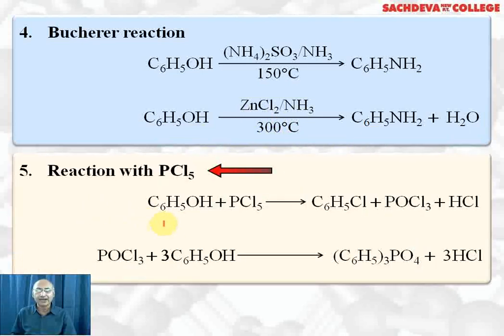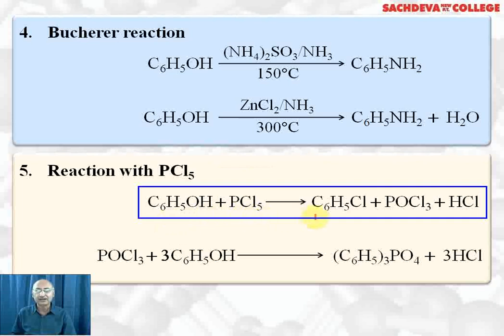Reaction with PCl5. Phenol reacts with PCl5 to form chlorobenzene plus phosphorus oxychloride plus HCl. This chlorobenzene is a minor product, not a major product. Reason being that replacement of OH by Cl is difficult due to double bond character between carbon-oxygen bond in 3 out of 5 resonating structures of phenol.